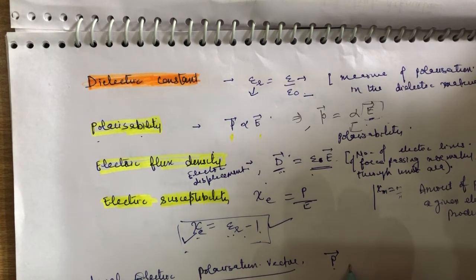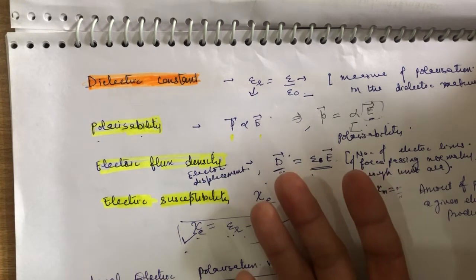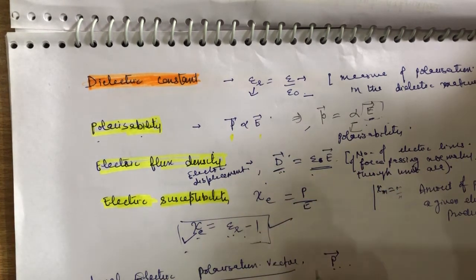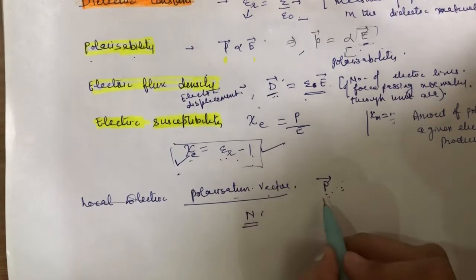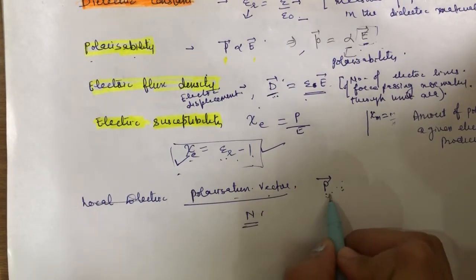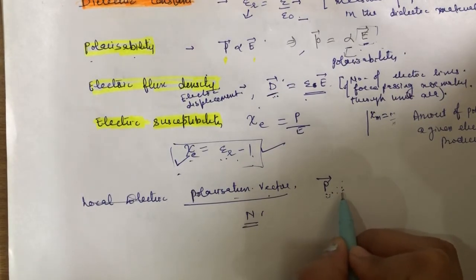P vector is defined as the dipole moment induced per unit volume of the dielectric material.